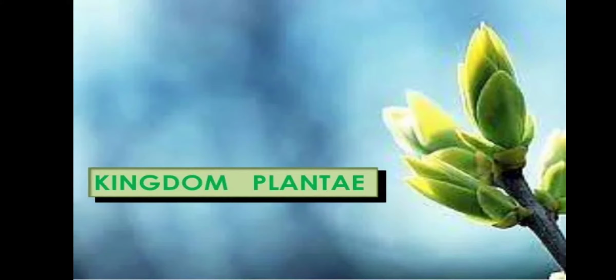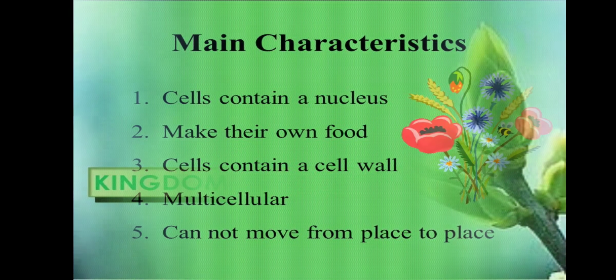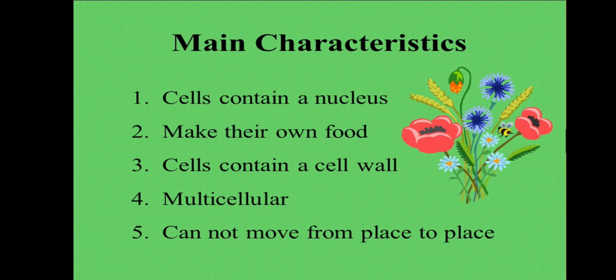Today we are going to start our kingdom Plantae. So some characteristics of plants. Plants contain the nucleus and they make their own food. That means they are eukaryotic as well as autotrophic. The cell contains a cell wall, and their cell wall is made up of a substance that is known as cellulose, and they are multicellular and they cannot move from place to place.